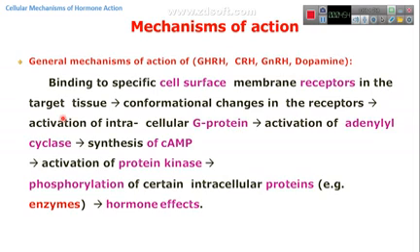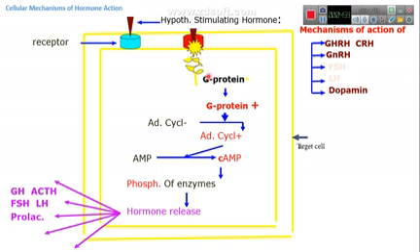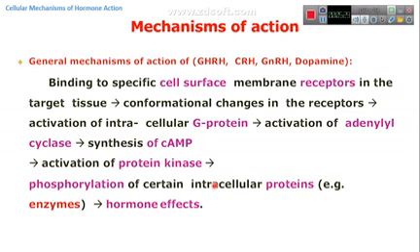inside the cell that lead to activation of G protein. We can see here that for these hormones, the interaction between the hormone and the receptor leads to alteration inside the cell, activation of G protein, that leads to activation of adenylate cyclase. This activates the conversion of ATP to cyclic AMP and leads to phosphorylation of some enzymes and release of the hormone from the target glands.